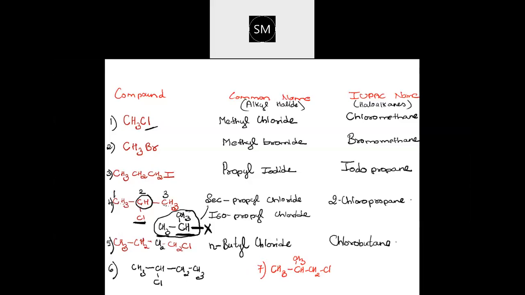And what is seventh in that? Yes, very good, correct. So that means the concept is clear. Now is the concept clear? Which is iso and which is secondary?